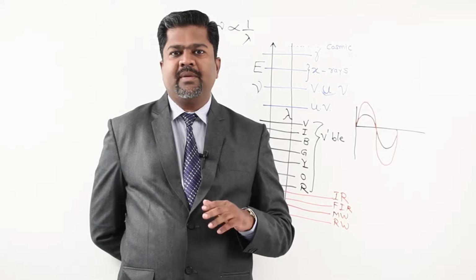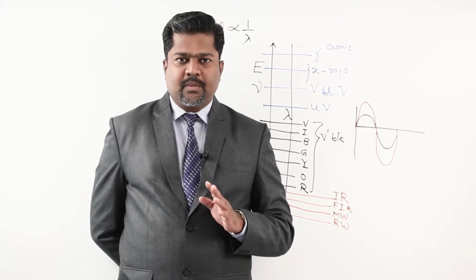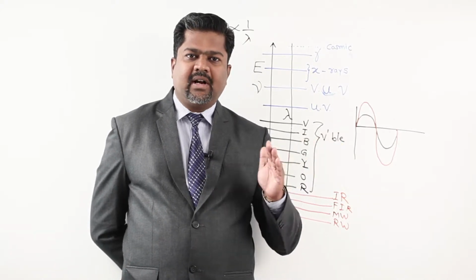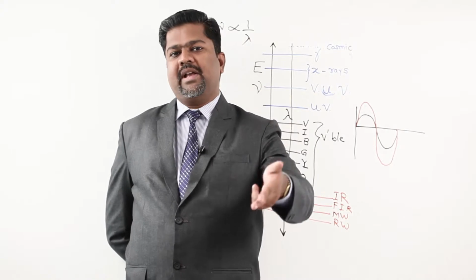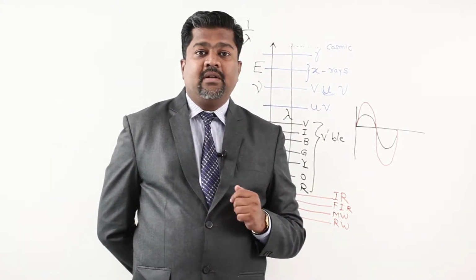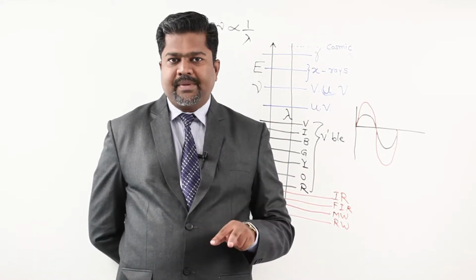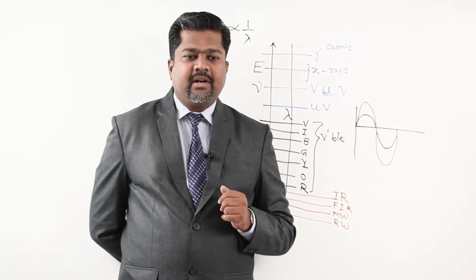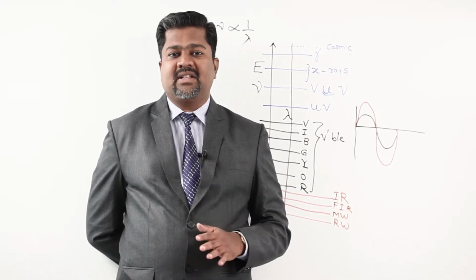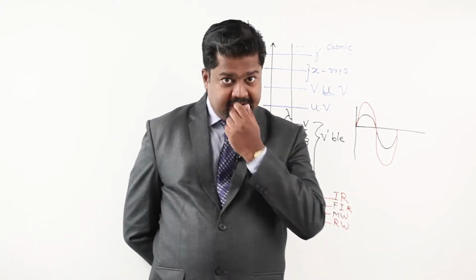A filter is used. Filter means what? A substance that will not allow other radiation to pass. Suppose I am using a filter for gamma rays, that means it will practically stop other radiation and allow only gamma radiation to pass. So if you take a photograph of the moon and a photograph of the sun, you will get the moon much brighter than the sun. That means the moon is a very good source of gamma radiations.